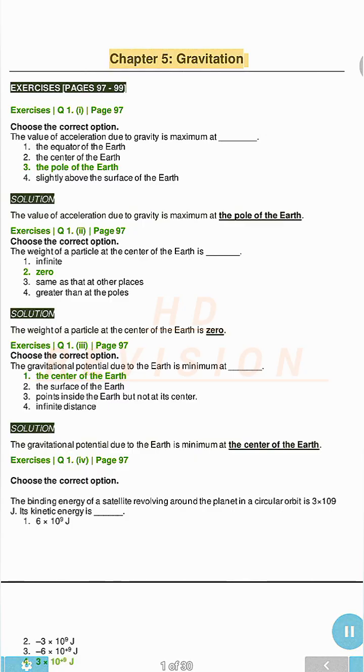Chapter 5. Gravitation. Exercises, pages 97 to 99.